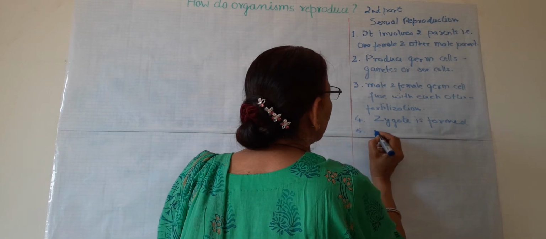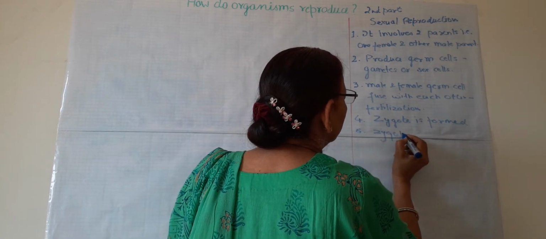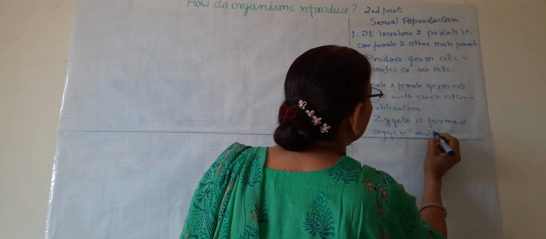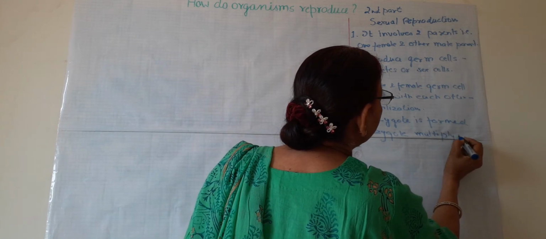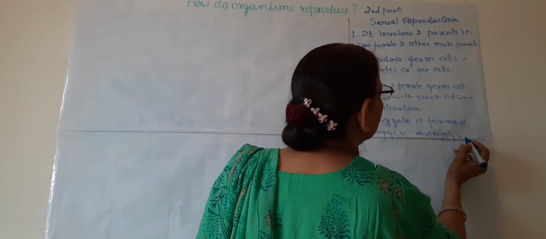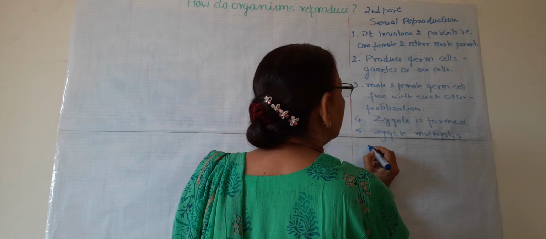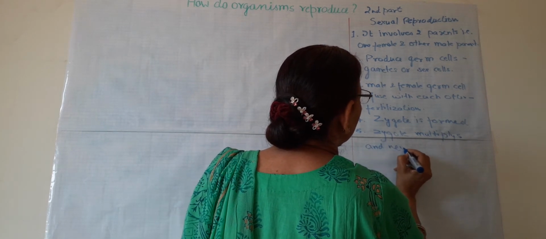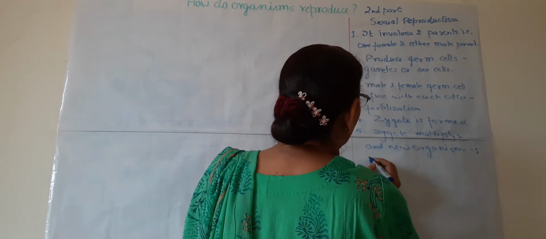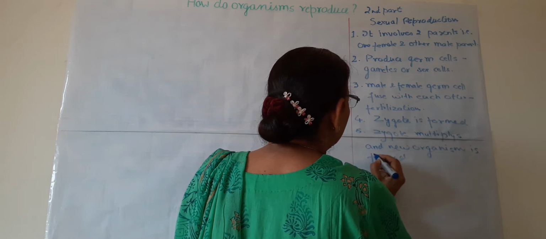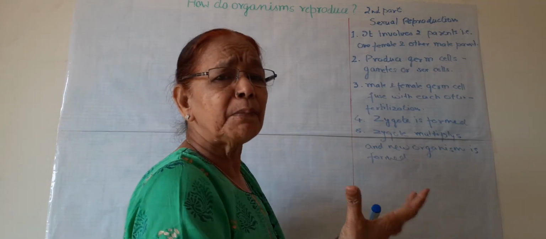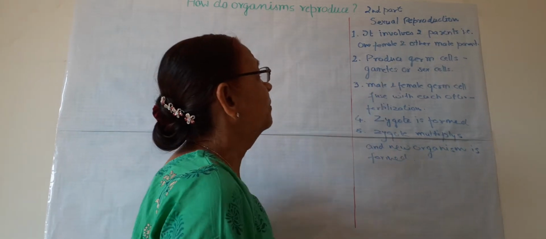Now this zygote, which is formed by the fusion of male and female gametes, multiplies by many divisions, and a new organism or offspring is formed. So this is, in brief and in very simple language, what sexual reproduction is.